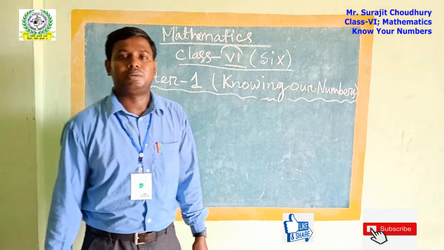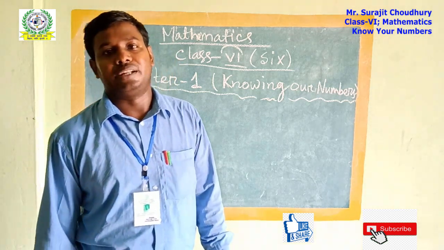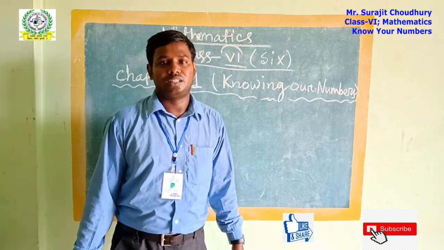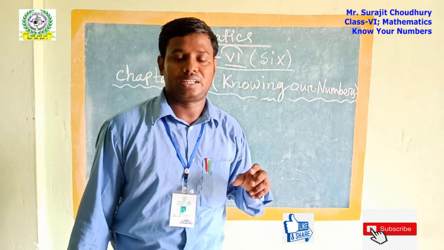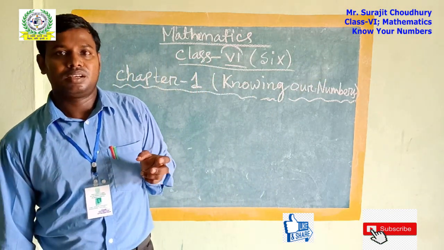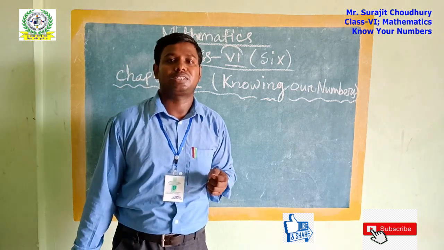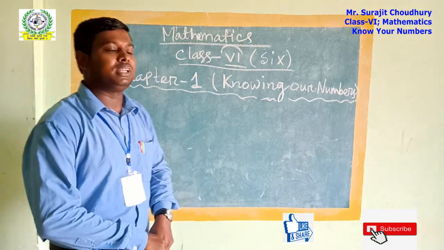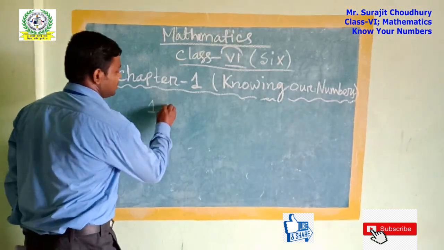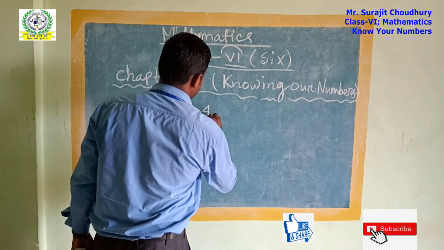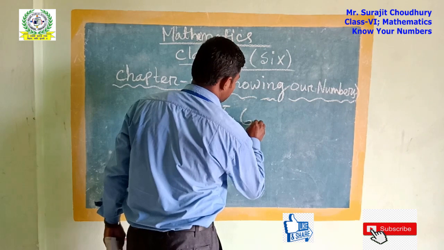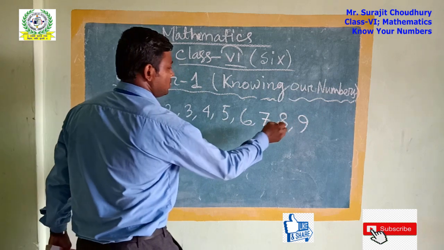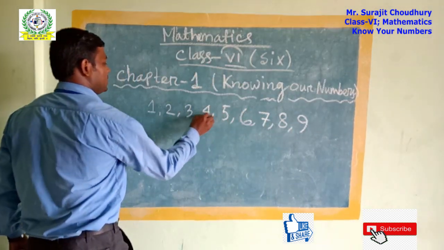As you know, the numbers start from 1 to 10. Not 10, there are 9. Here, in the beginning of the story of mathematics, I am going to tell about the beginning of the story of mathematics. The numbers started only from 1 to 9. So how many numbers are there? 1, 2, 3, 4, 5, 6, 7, 8, and then 9. Here we should count this: 1, 2, 3, 4, 5, 6, 7, 8, 9.